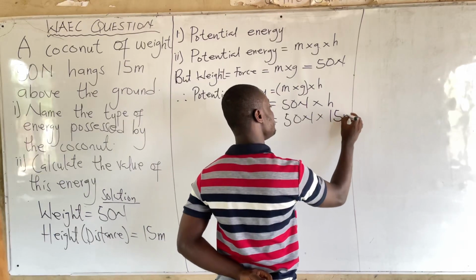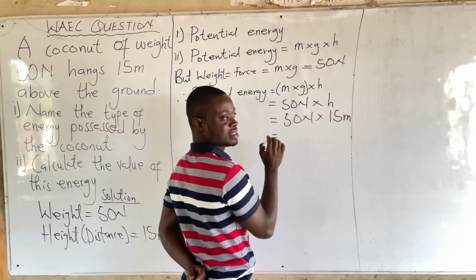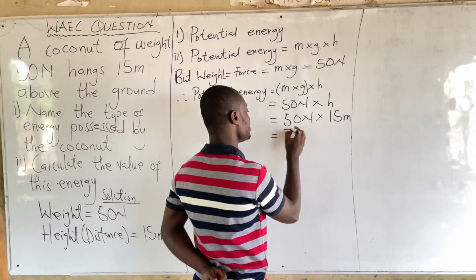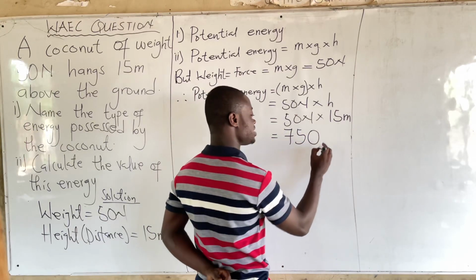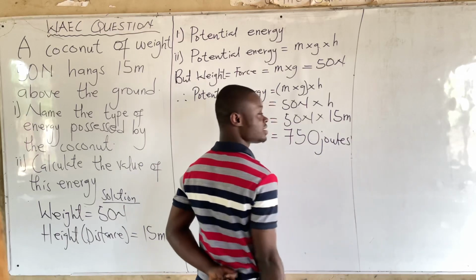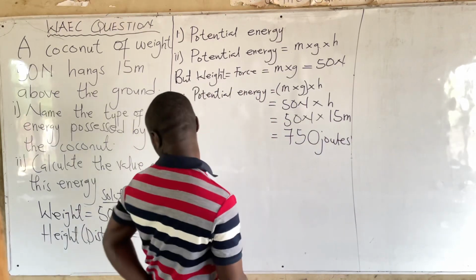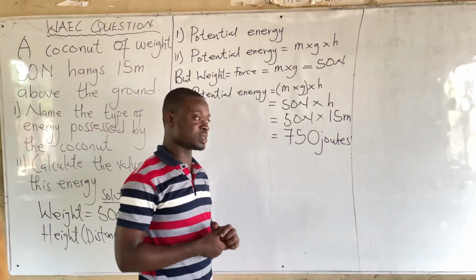Therefore, 50 times 15, that is 750. And energy is measured in joules, or the SI unit of energy is joules. So the value of this energy is 750 joules.